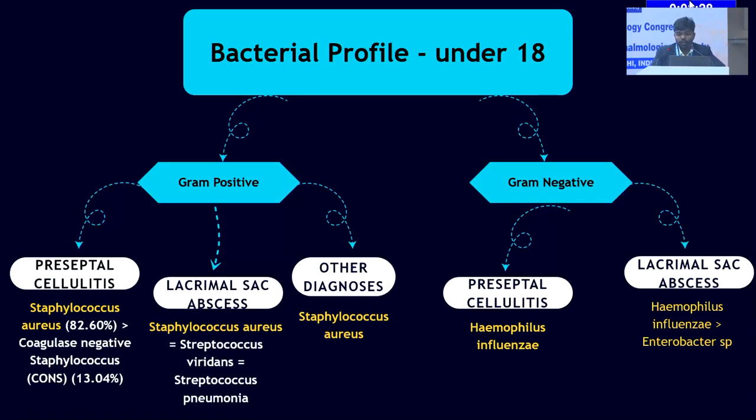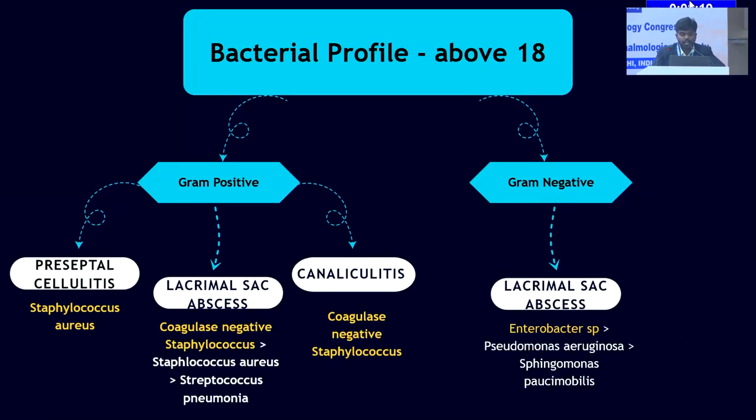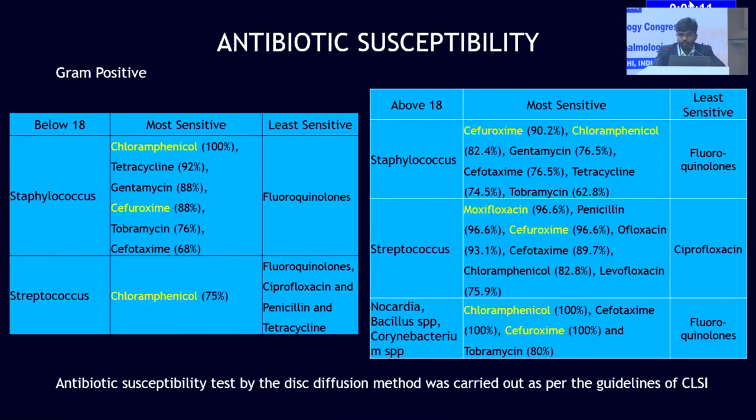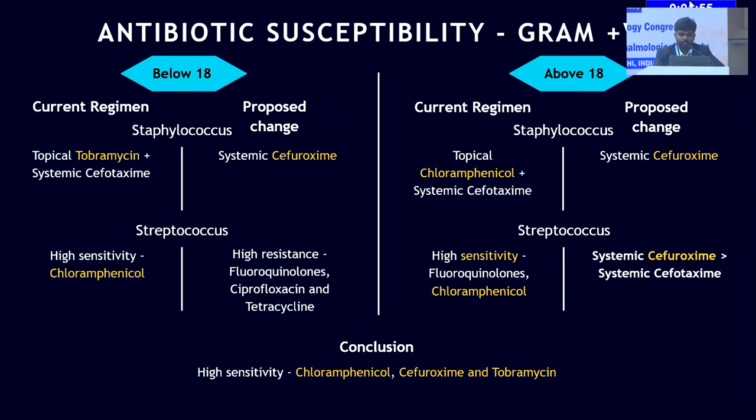Now let's break it down even further. Under 18, the most common gram-positive isolate was Staphylococcus aureus, and the gram-negative isolate was Haemophilus influenzae. Above 18, it was coagulase-negative Staphylococcus, and for gram-negative, Enterobacter species. Chloramphenicol and cefuroxime were the most sensitive against all the gram-positive bacteria in both age groups. A special note on fluoroquinolones, which showed across-the-board least sensitivity except in Streptococcus above 18. So in conclusion, we would like to change systemic cefotaxime to systemic cefuroxime.